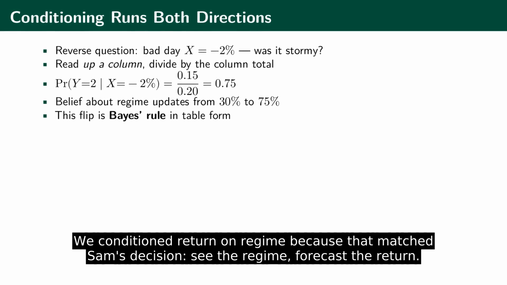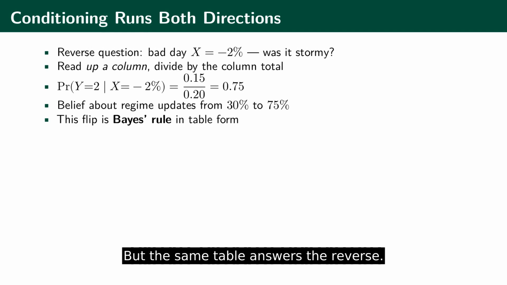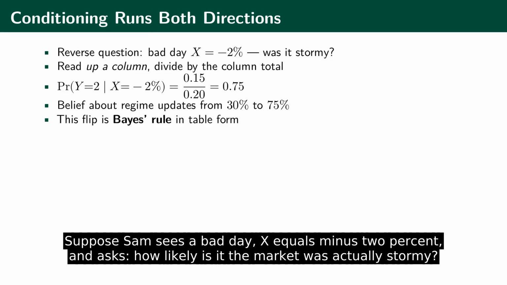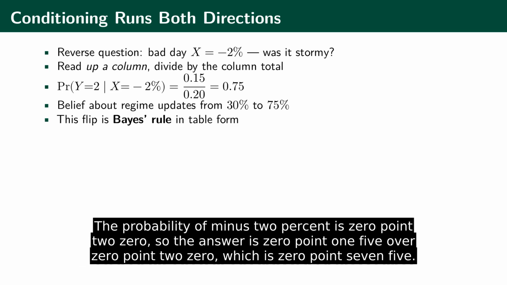We condition return on regime because that matched Sam's decision: see the regime, forecast the return. But the same table answers the reverse. Suppose Sam sees a bad day, x equals minus 2%, and asks how likely is it the market was actually stormy. That is the probability of y equals 2 given x equals minus 2%. Conditioning regime on return, reading up a column instead of across a row, dividing by the column total. The probability of minus 2% is 0.20, so the answer is 0.15 over 0.20, which is 0.75.